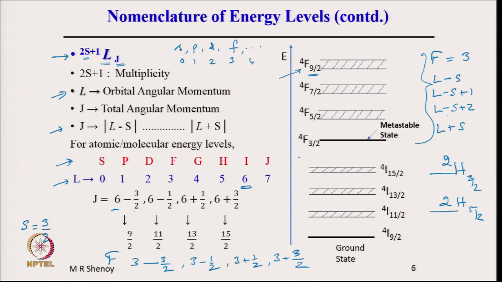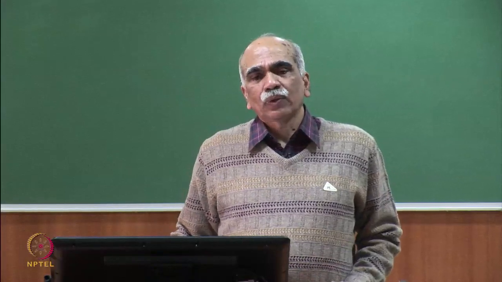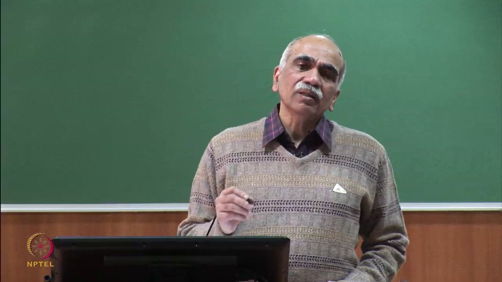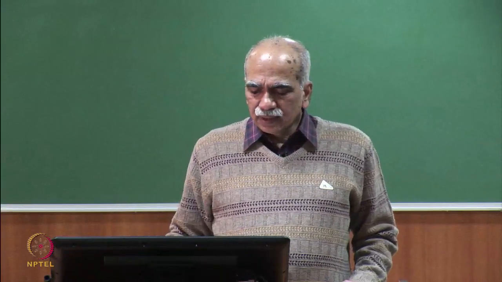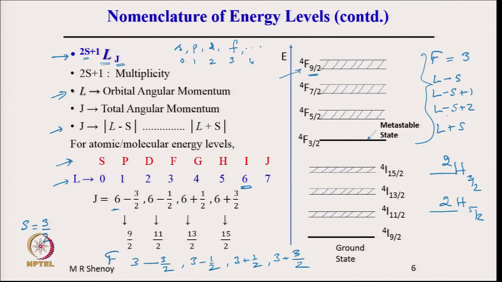So, this is a small note on nomenclature for those of you who are not familiar with the spectroscopic notation. This is the spectroscopic notation where 2S plus 1 L j is the nomenclature for energy levels.